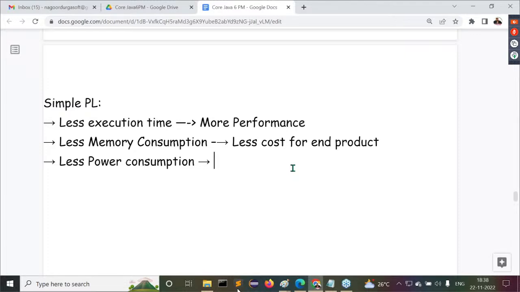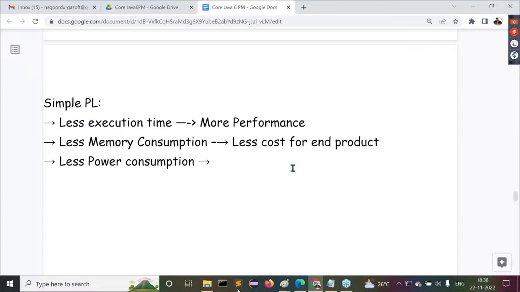What qualities does Sun Microsystems want to see in this new programming language? Three qualities, three features they want to see. What are the three features? First one is what? Simple programming language. Next one is what? Tight coded. Next one is what? Architectural neutral. First we have taken simple.